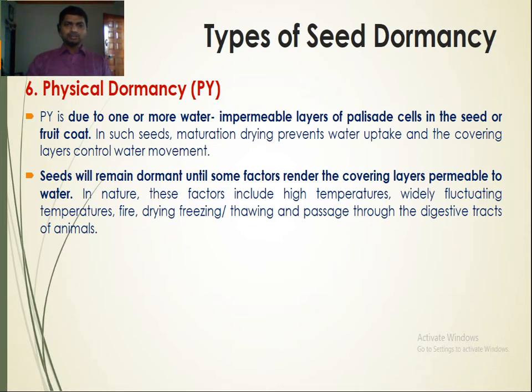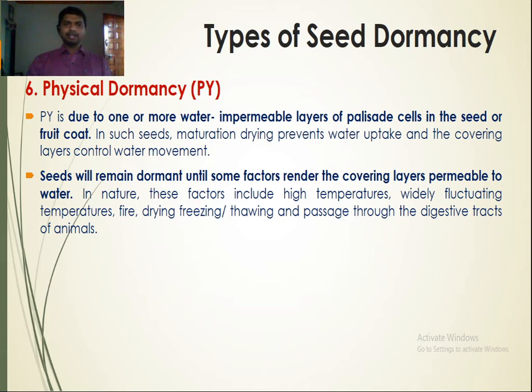Such seeds are not able to germinate, because if the seed coat is impermeable, there is no entry of water and oxygen. So under such condition, the seed is not able to germinate, it remains dormant.